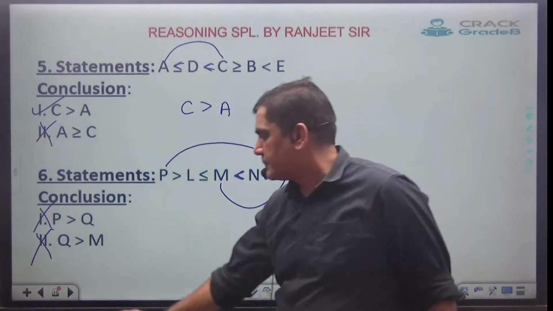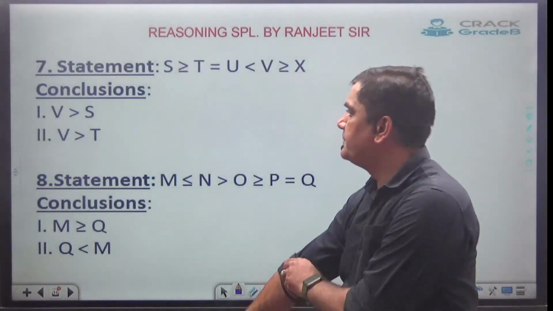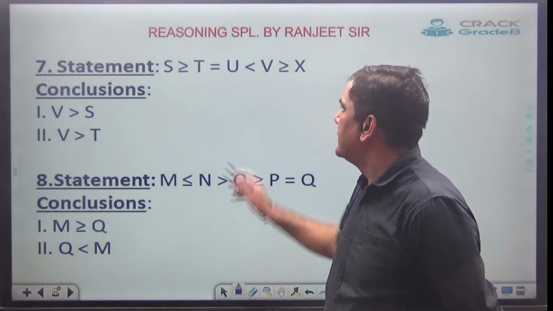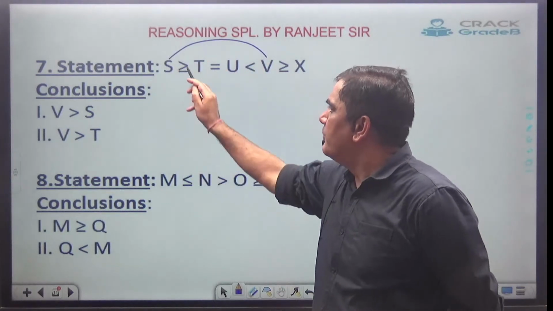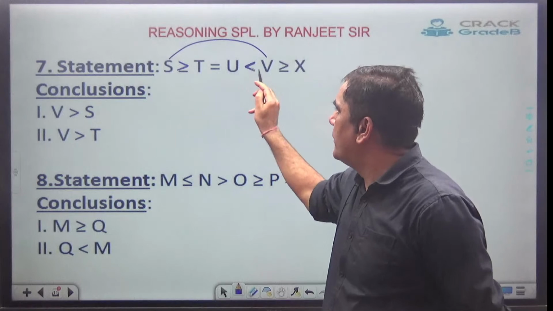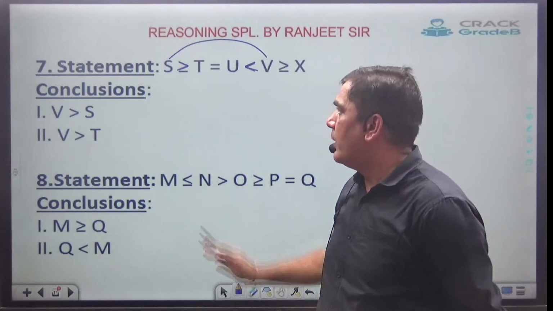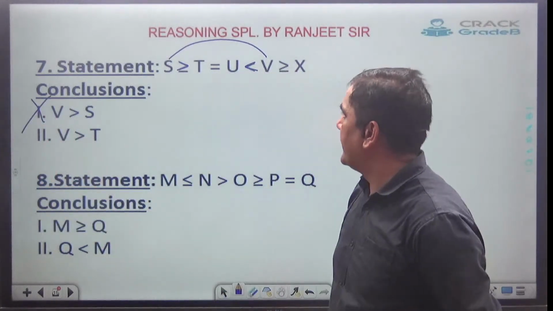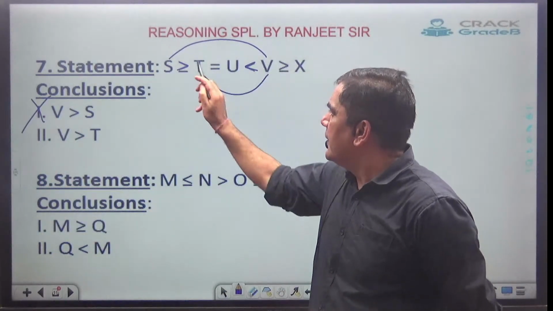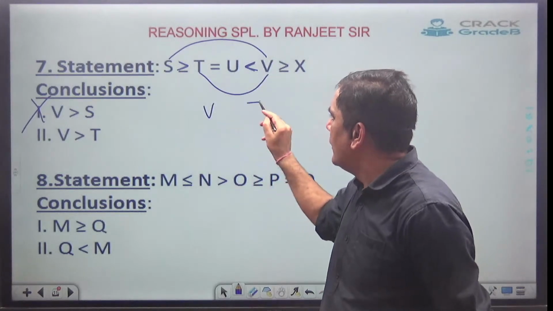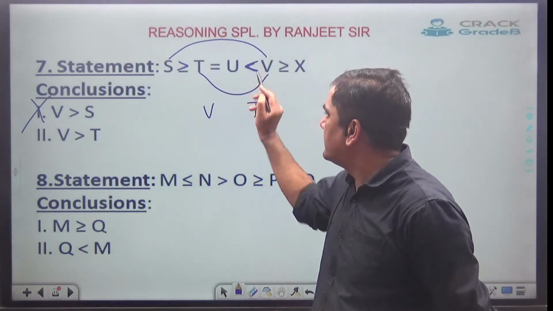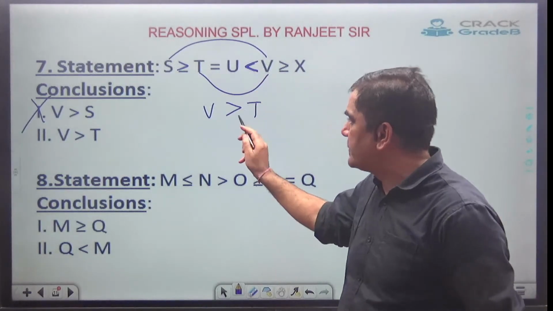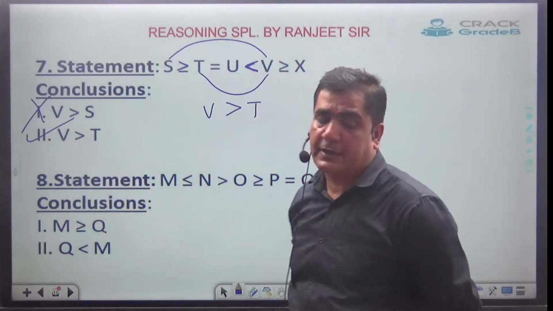Okay. Seventh one. V and S. If I see V and S, both the faces have come, one towards S and one towards V. Wrong. V and T. If I just see V and T, only one face has come, towards V, and equal to is not there, so equal to is not going to come. So second is correct.